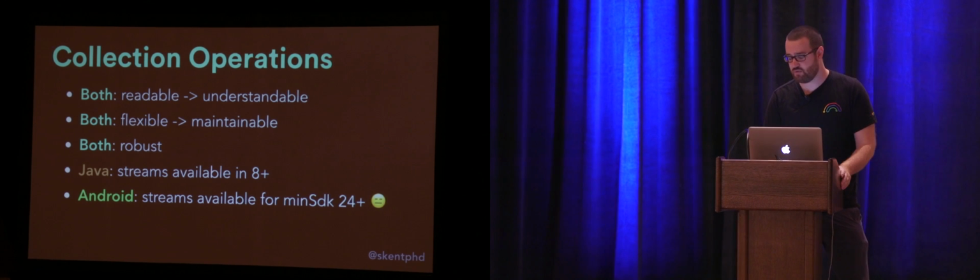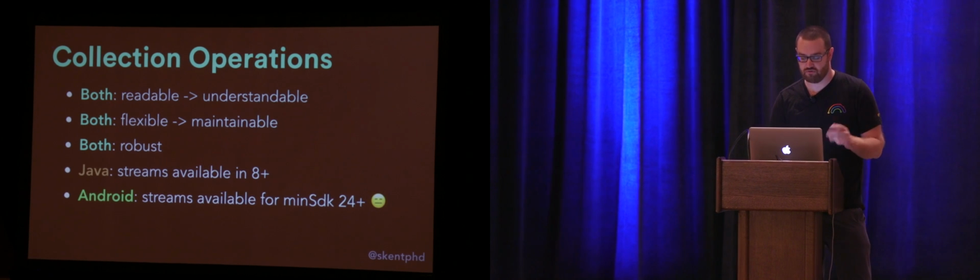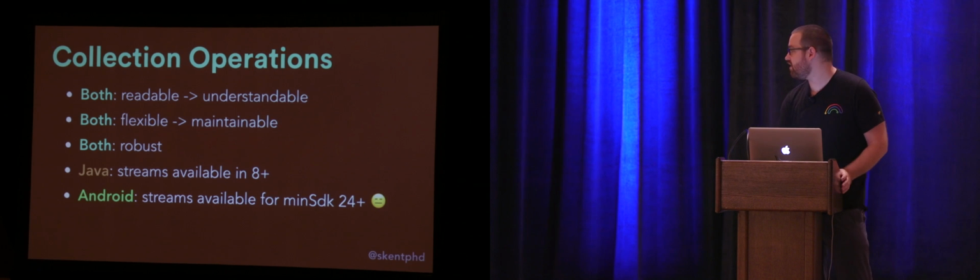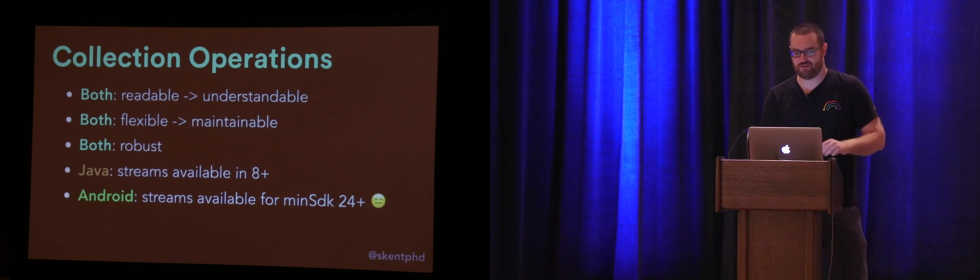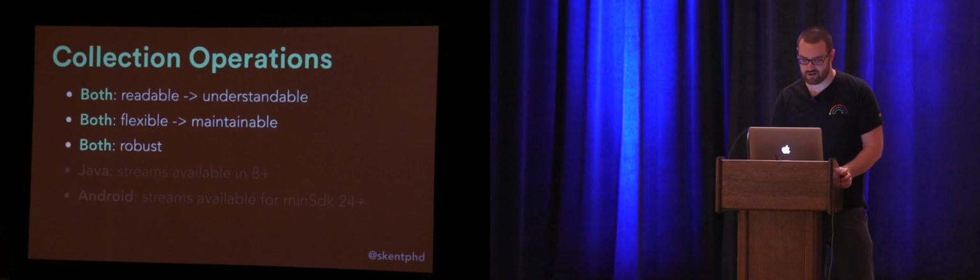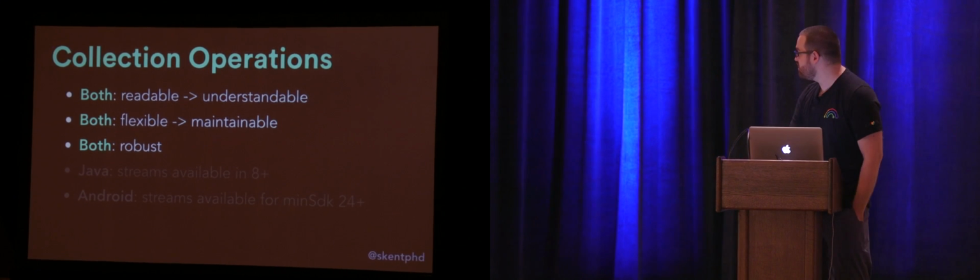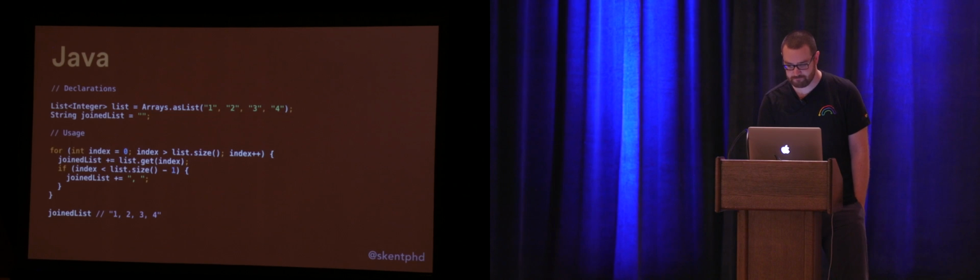So you might say, well, in Java, we have streams already, which kind of promise some of the same things, and that is certainly true for Java 8+. On Android, you'll know that we have some support for Java 8 features, but right now, streams are only available for Min SDK 24+, and my guess is that not many of us are writing Min SDK 24+ applications just yet. So in the meantime, this is something that you should look into in Kotlin and in Swift. So I'm going to show an example now which highlights these three features of collection operations.